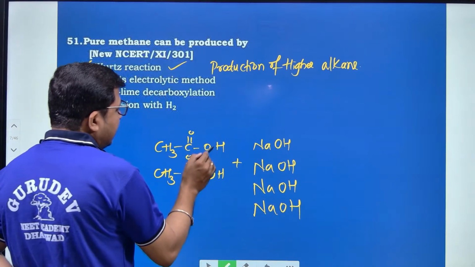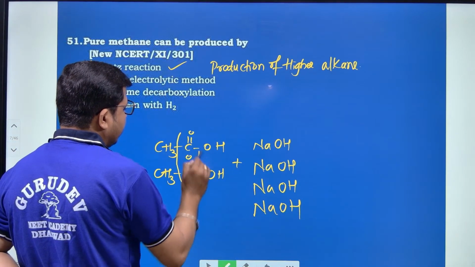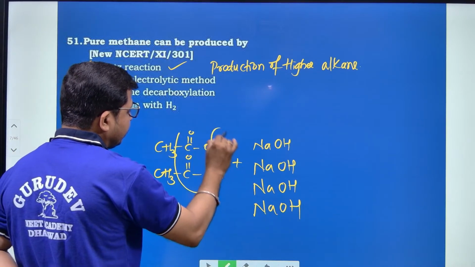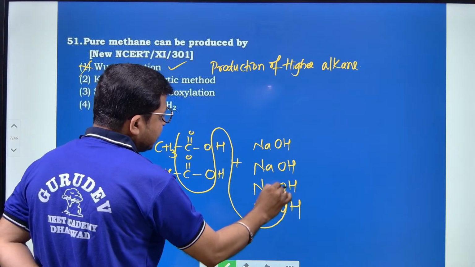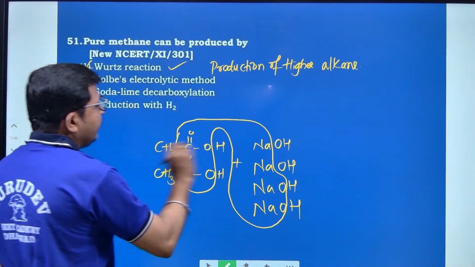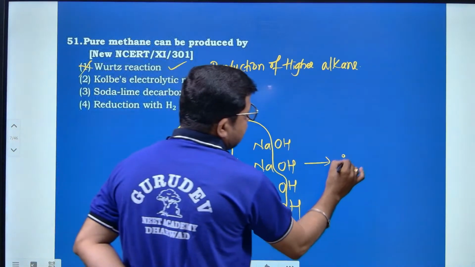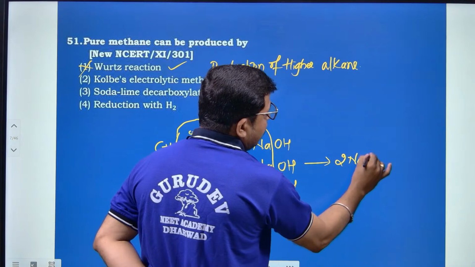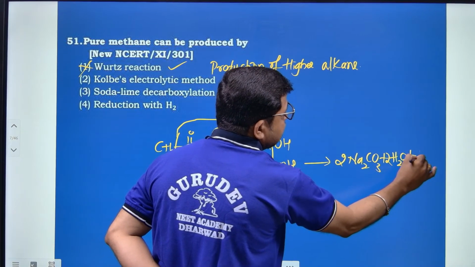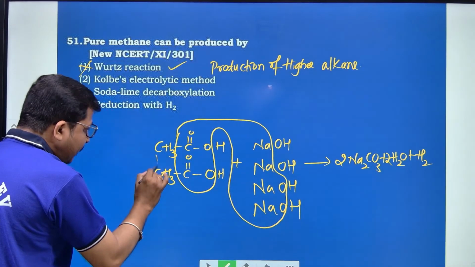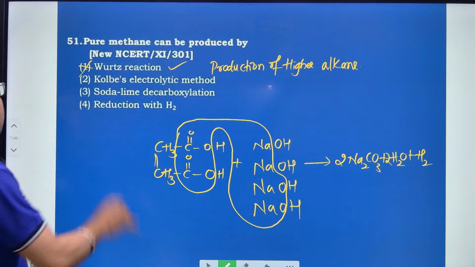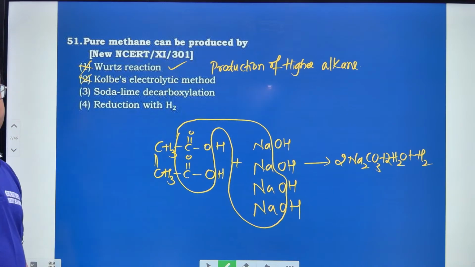In this reaction, it utilizes all the sodium and carbon and produces 2 moles of Na2CO3 plus 2 moles of H2O plus hydrogen gas along with the formation of higher alkane. Here also no methane is formed, hence this option is also wrong.